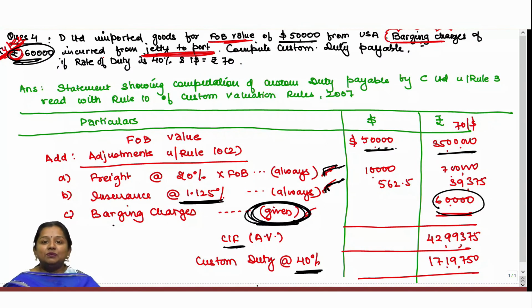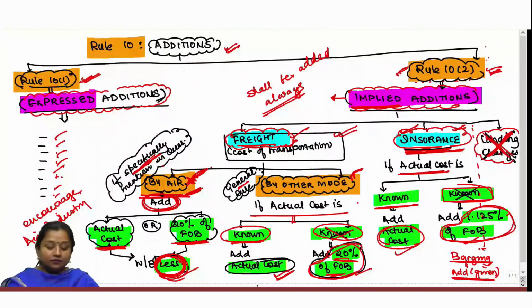In the third case, CIF value is given including the wrong percentage of freight and insurance, which needs to be rectified. And in the fourth case, another expense in the name of barging charges can come up, which shall be added only if it is specifically mentioned in the question. Okay. So, this is all about rule 10(2). Other than that, under rule 10(1) certain expenses could turn up, which we will see in the next session.